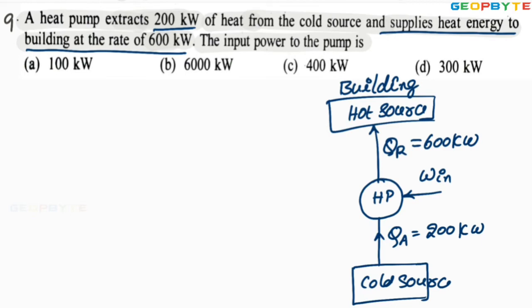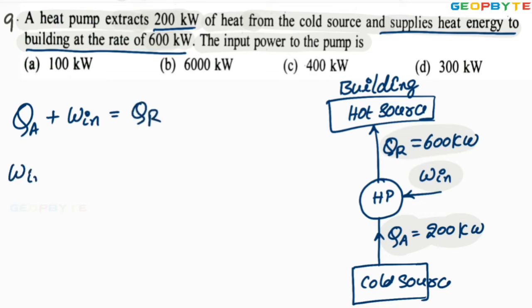Now let us connect the energy balance equation. Here the energy balance equation is: the sum of the energies entering the heat pump must be equal to the sum of the energies leaving the heat pump. What are the energies entering the heat pump? QA and W in. QA plus W in, these two are the energies entering the heat pump. It must be equal to the energy leaving the heat pump. Only one energy is leaving the heat pump, that is QR.